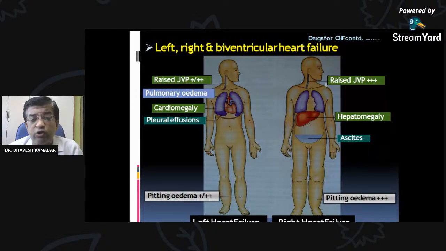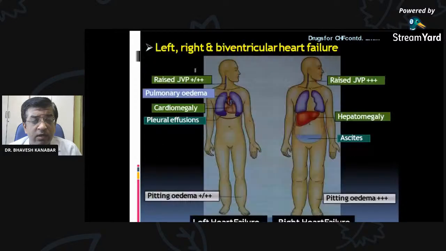In right heart failure also, there will be raised JVP. In addition to this, there will be hepatomegaly. Because of the congestion of the vessels over the liver, there will be ascites, accumulation of abdominal fluid. In the right heart, blood primarily comes from the left, but there will be congestion and back pressure over the liver as well as over the abdominal vessels, which leads to hepatomegaly and ascites. Plus pitting edema is always present in both left and right heart failure. So these are the symptoms of left and right heart failure.